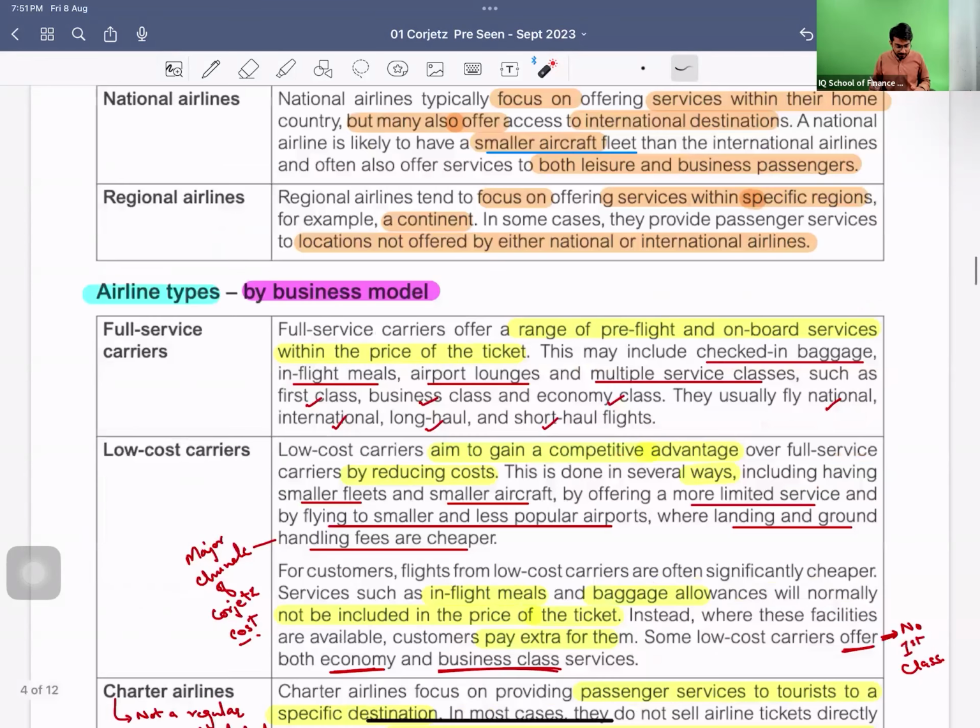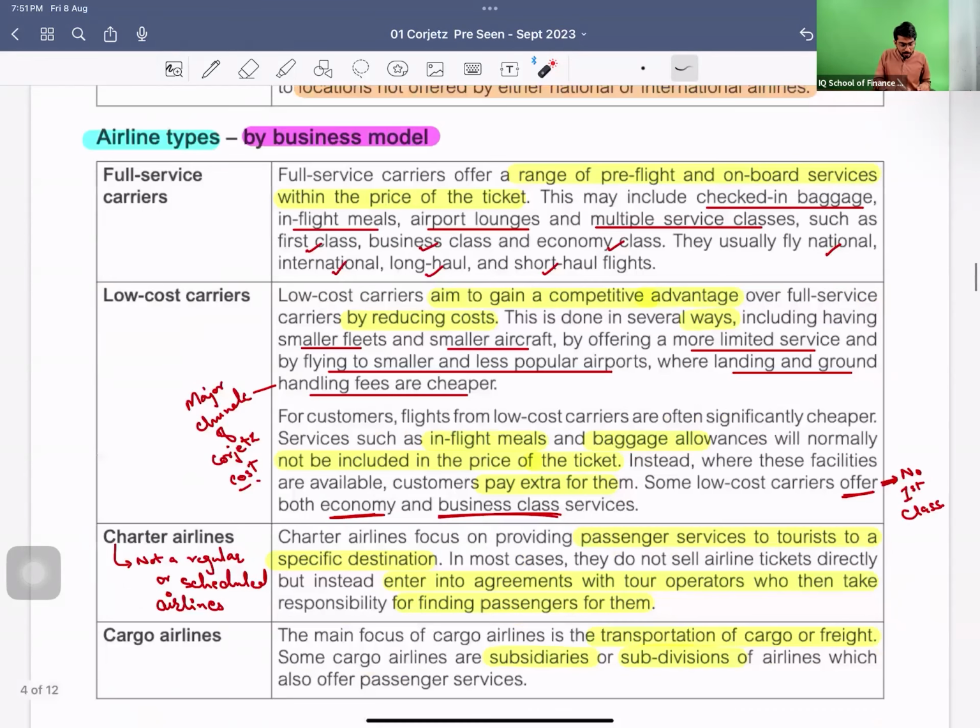So now we have the airlines by business model. We have full service carriers, low cost carriers, and charter airlines, along with cargo airlines.